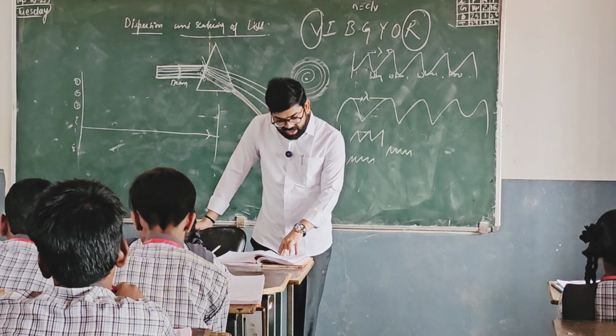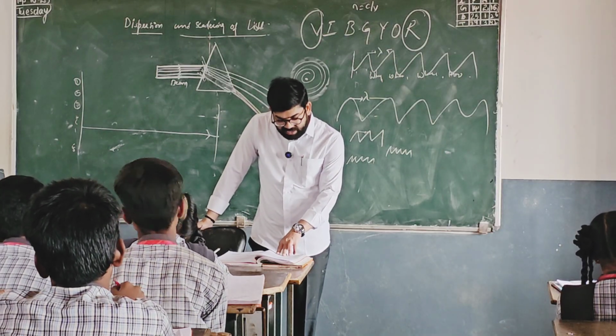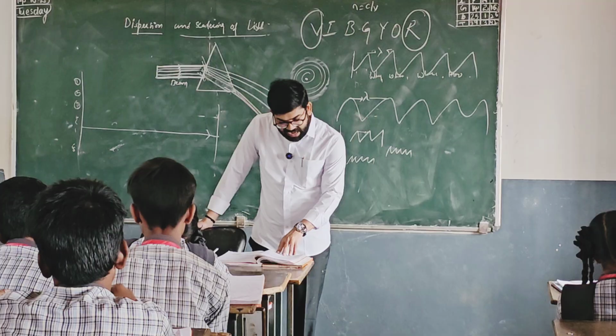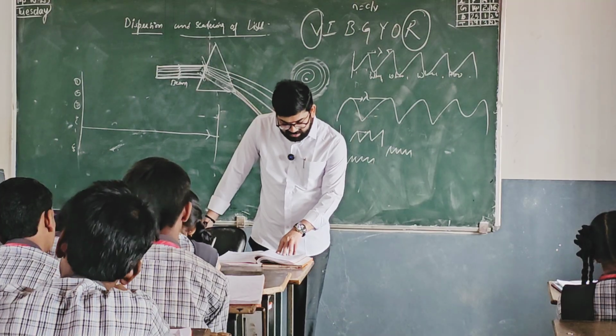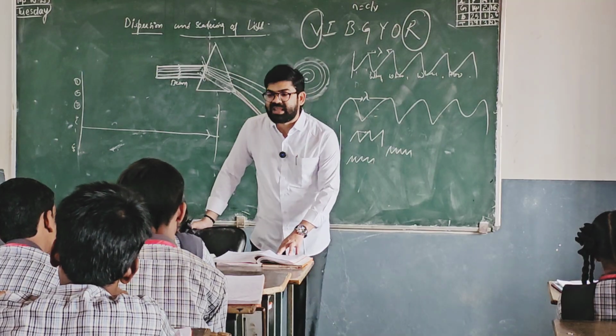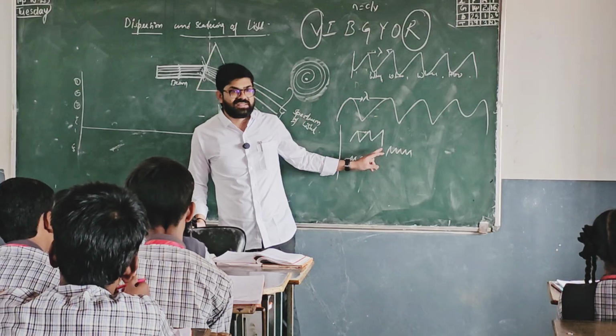We know that the frequency of the light is the property of the source and it is equal to the number of wavelengths leaving the source per second. Just before, I have explained frequency and wavelength.